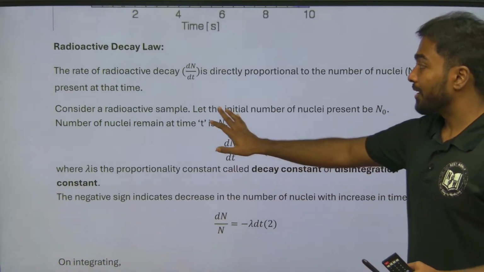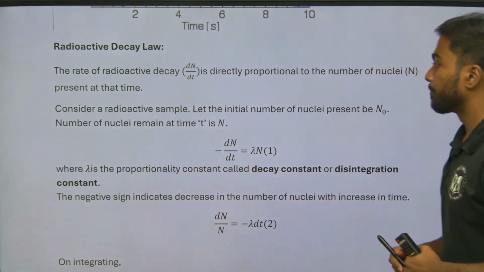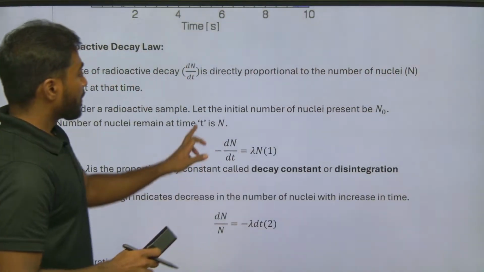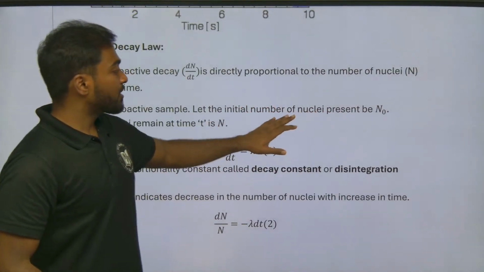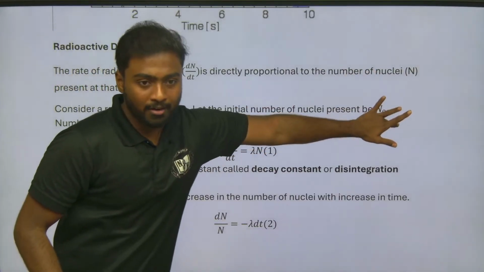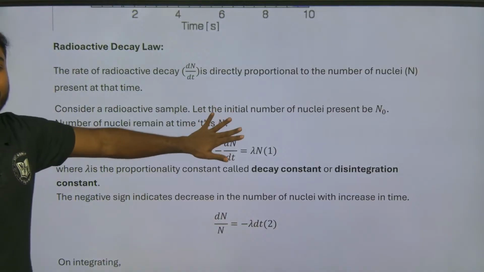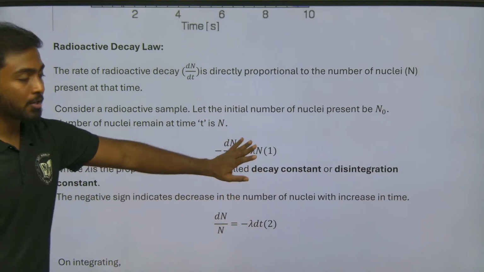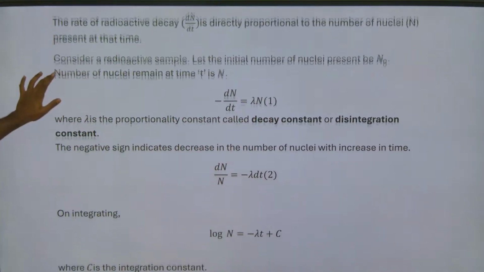What happens here? We are considering a radioactive sample, in the sense of the nucleus we should consider. Let the initial number of nuclei present be N naught. At time t it will be N. So minus dN by dt will be equal to lambda into N. This is equation 1.